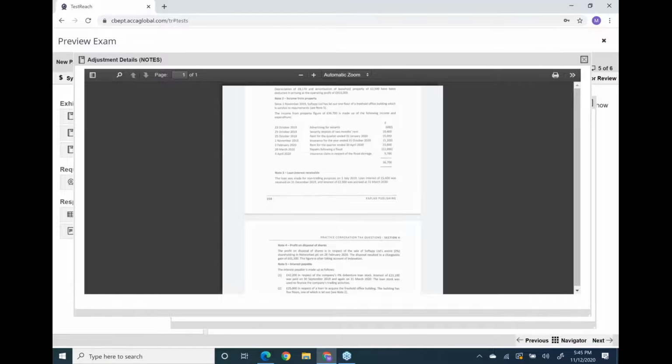Now next, what is written? Insurance for the year ended 31st October 2020. See, you have paid insurance from 1st November to 31st October. Please use your brain. Your brain must be active. And yes, you have provided insurance for February and March. Only 5 months of this payment lie in your accounting period.